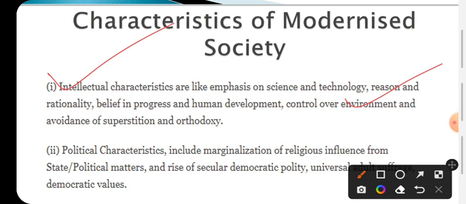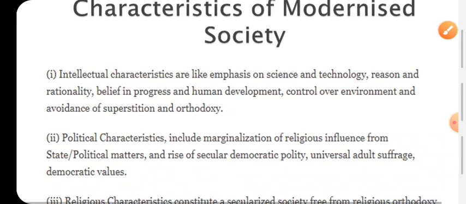Then, on superstition, there should be no superstition, no such blind beliefs, and we have to avoid the orthodoxy system of the society. This is the intellectual field of the modernized society.